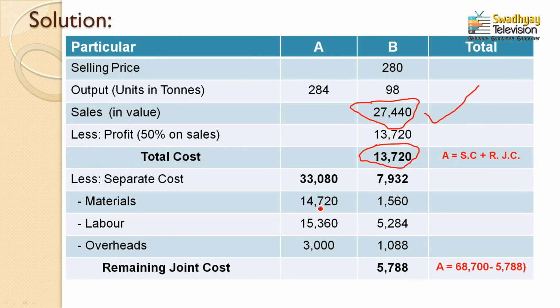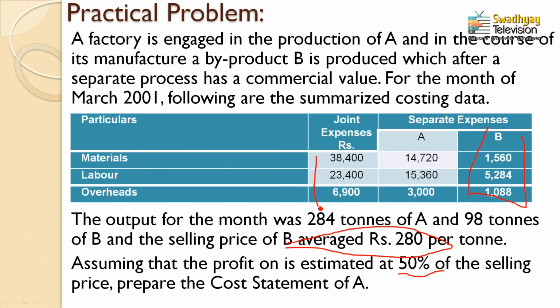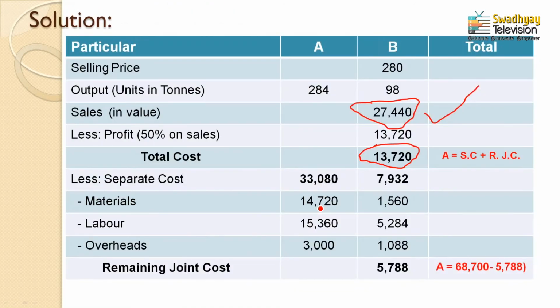It is clearly defined in the question, so we are taking the information from the second part of the question: separate expenses for A and B. See the question: material, labor, overheads. It is clearly defined in the question, and as it is, recorded here in this format. Now the heading is: less separate expenses or separate cost, material, labor and overhead.